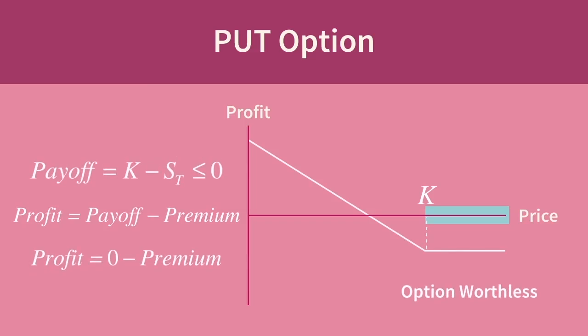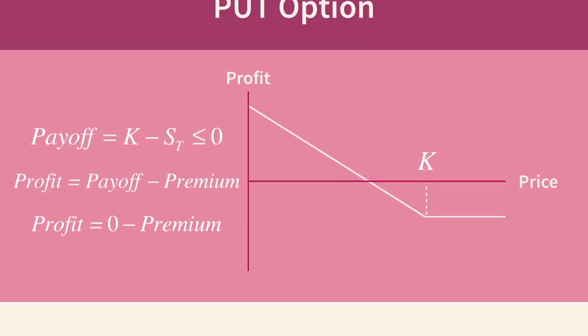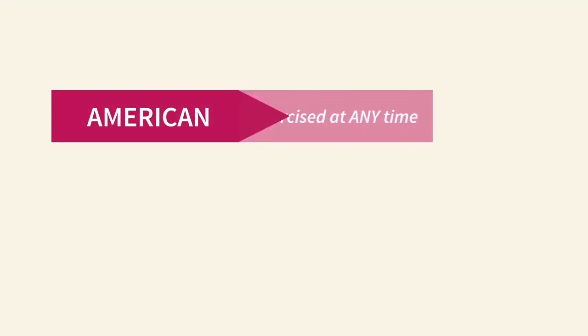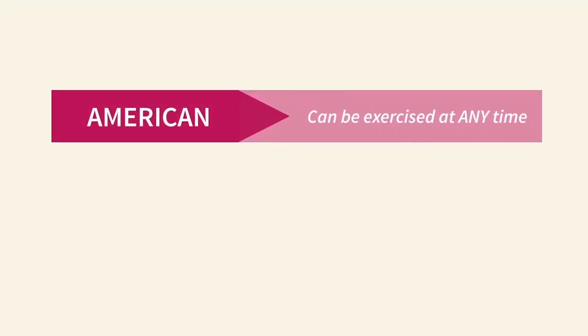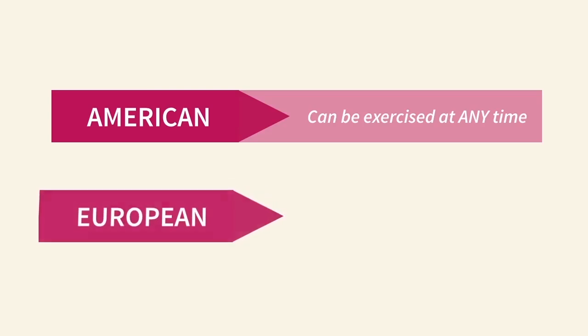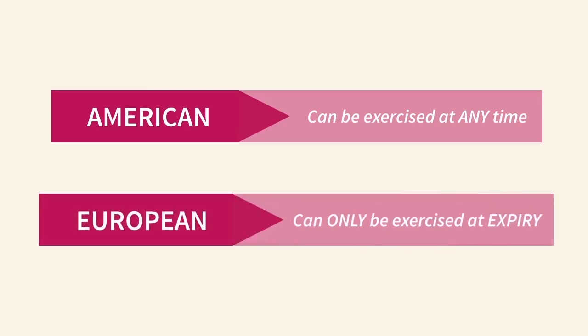Okay, now before we move on, let's not forget that the date on which the option holder can exercise their right depends on the type of option involved. American options can be exercised at any time before their expiry date, but European options, on the other hand, can only be exercised on their expiry date.